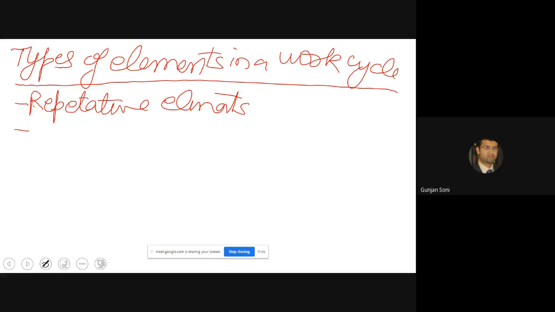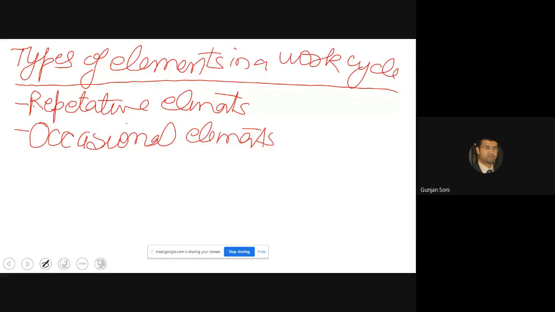Then we have occasional elements. As the name implies, they do not occur in every work cycle. They are irregular, and they occur irregularly in the work cycles, like in the third work cycle, then the seventh work cycle, like that. For example, adjustment of the machine.